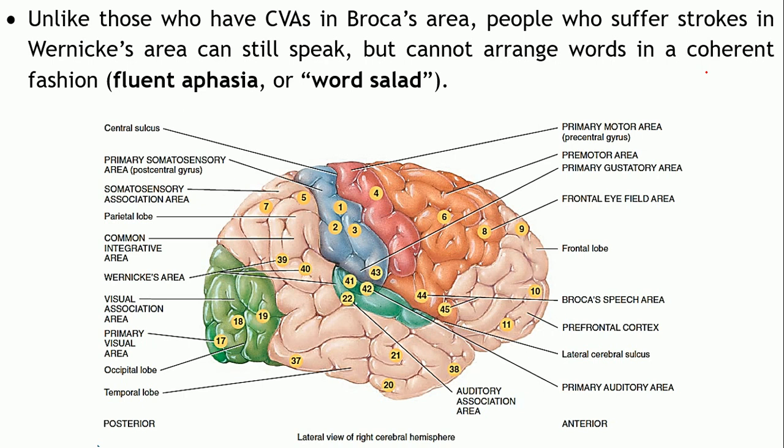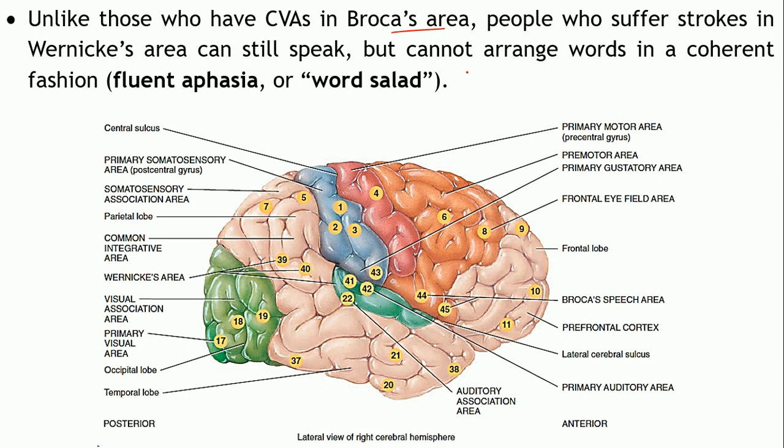Okay, now supposing if the person's Broca's area is damaged, the person may not be able to speak appropriately, right? As we have seen.